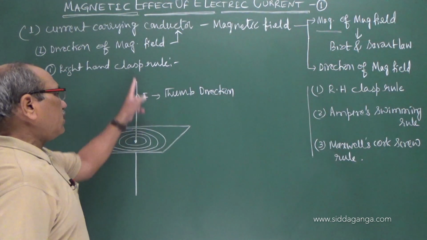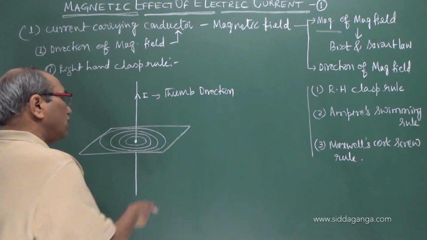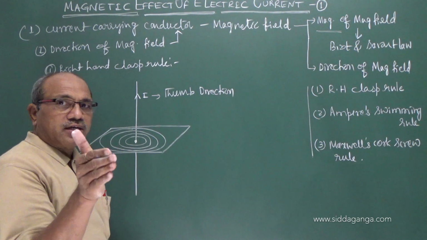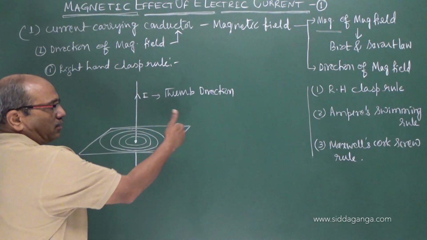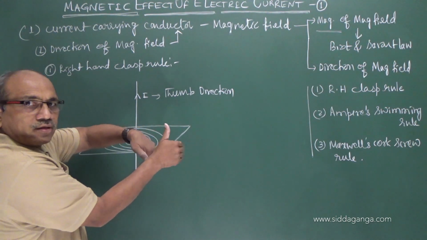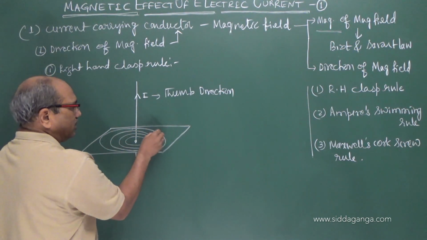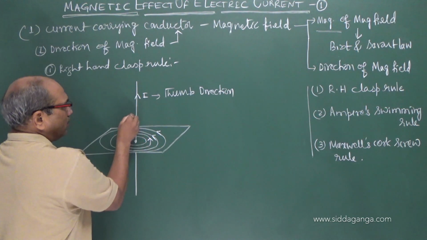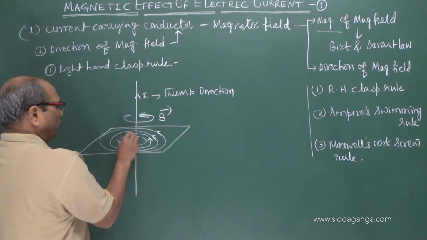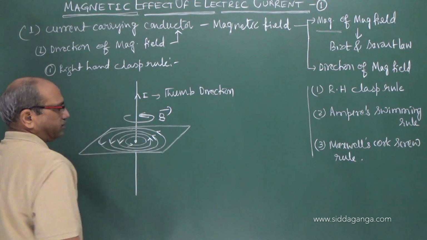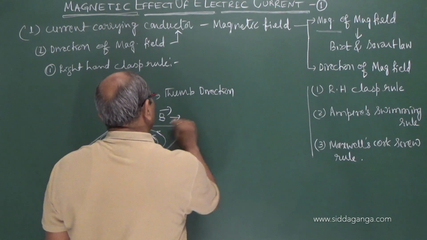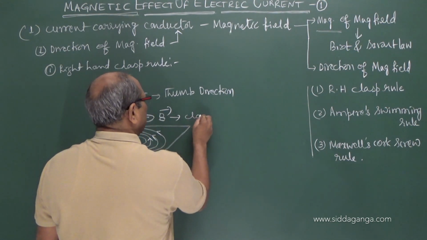Thumb pointing in the direction of the current, the remaining fingers which clasp the wire, you see here, now seem to be anti-clockwise. That means the magnetic field B is anti-clockwise. So the field lines appear like this. It is the clasped fingers' direction.